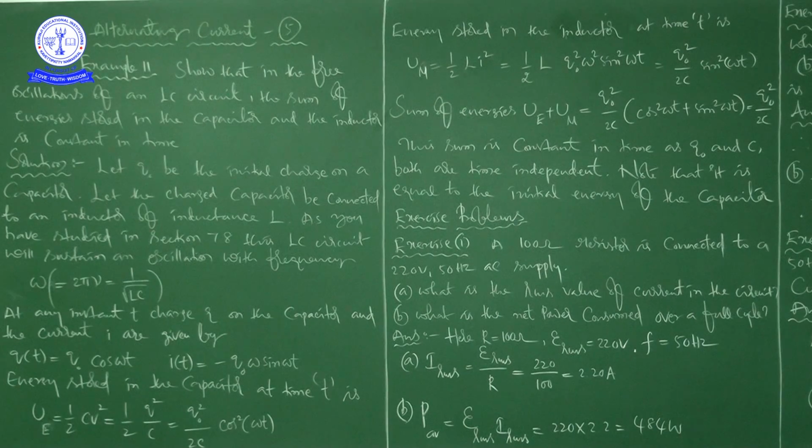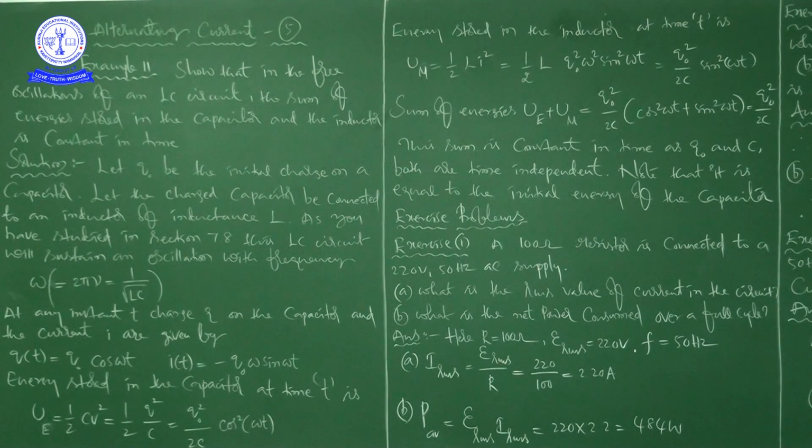At last, in this class, exercise 3. Here they have given the inductance of an inductor connected to an AC source of 220 volts and 50 Hz. He is asking what is the RMS value of current in the circuit. Here L is equal to 44 millihenry, 44 into 10 to the power of minus 3 Henry, epsilon RMS is equal to 220 volts and f is equal to 50 Hz.